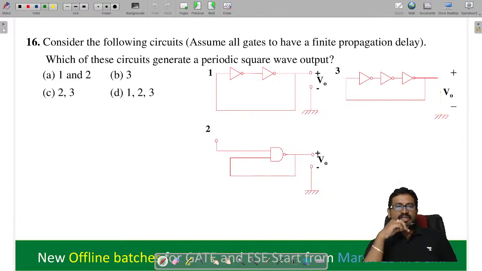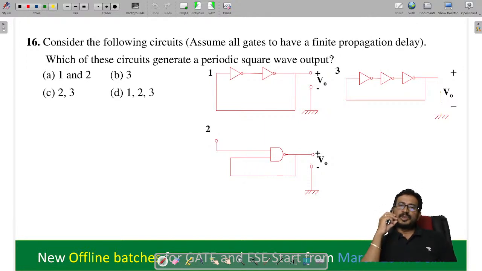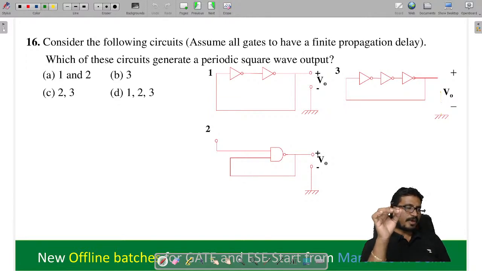Take the next one. Consider the following circuit. Which of these gates generate a periodic square wave? Periodic square wave means the circuit should behave like an unstable circuit. For the unstable case, how many inverters must be inside the feedback, even number or odd number? If it is even number, it will behave like a buffer.